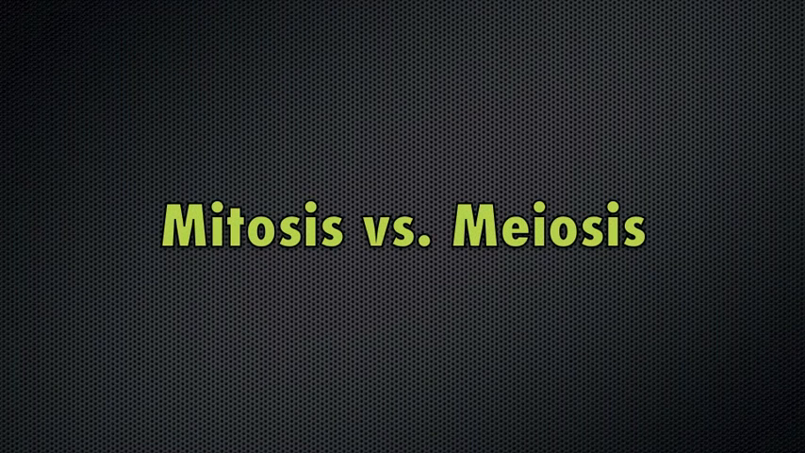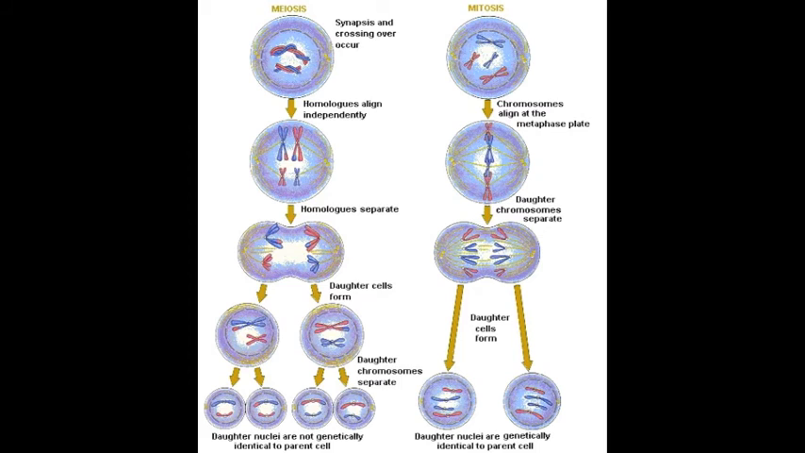Mitosis versus meiosis. Meiosis reduces the number of chromosome sets from diploid, or 2N, which is 46 chromosomes, to haploid, or N, which is 23 chromosomes. Meiosis produces cells that differ genetically from their parent cell and from each other. On the other hand, mitosis results in diploid cells containing 46 chromosomes rather than 23. Unlike meiosis, mitosis produces daughter cells that are genetically identical to their parent cell and to each other.